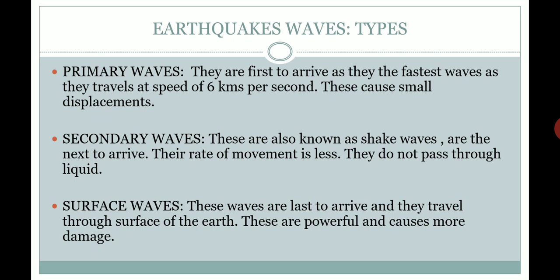These waves are the last to arrive and they travel through the surface of the earth. They are powerful and cause more damage. Let's talk about the surface waves. They are the last waves to arrive, and they travel via the surface of the earth. They can cause much damage, and they are very powerful in nature.